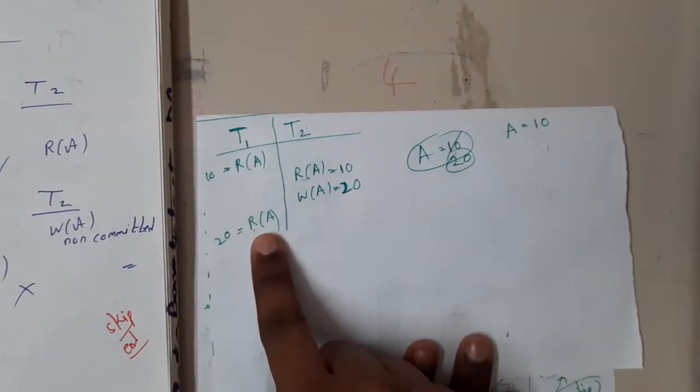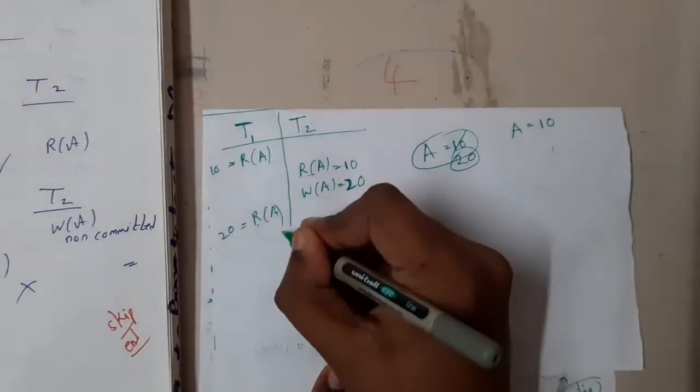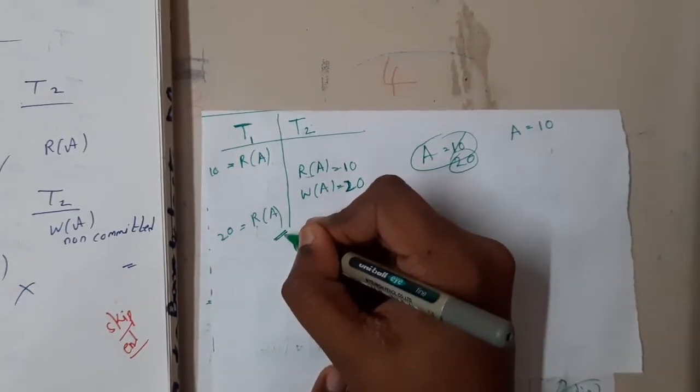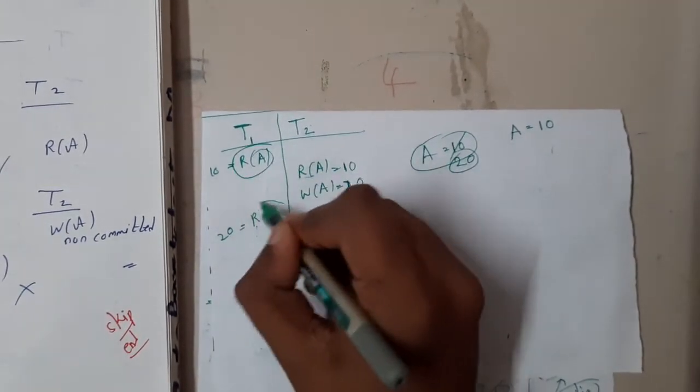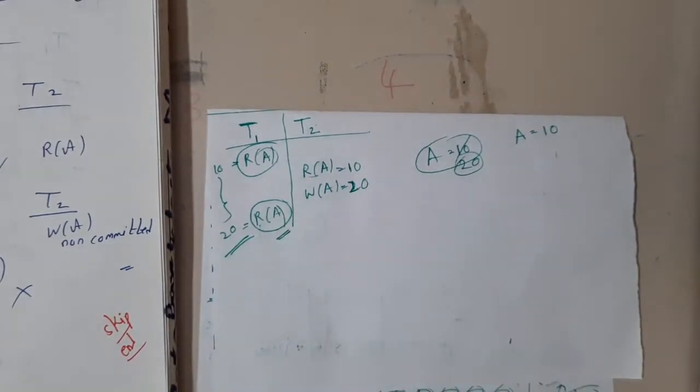After some time the value is 20. I did not do anything. So how did my account get extra money? So that's the confusion, right? This type of thing is nothing but an unrepeatable read, guys. It read it twice, but the values are different. So this is indirectly some kind of inconsistency, right?